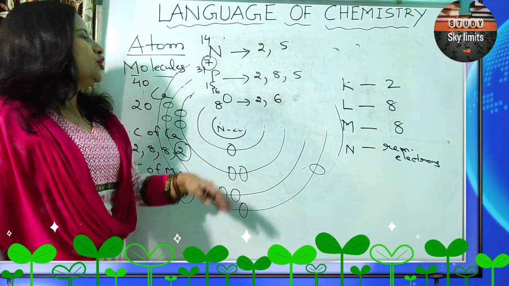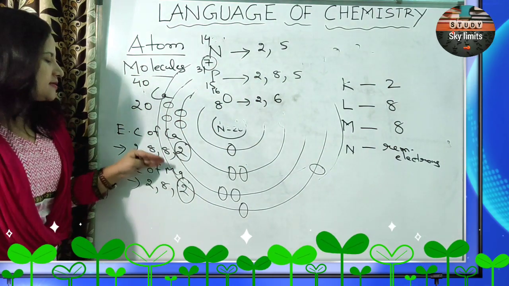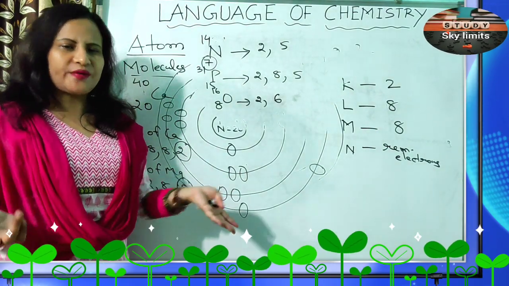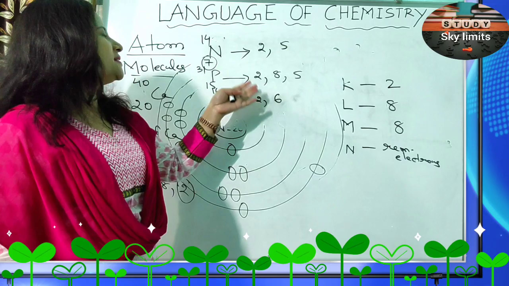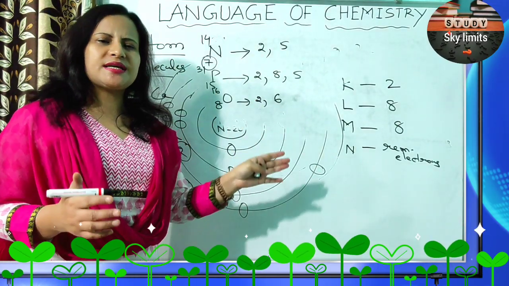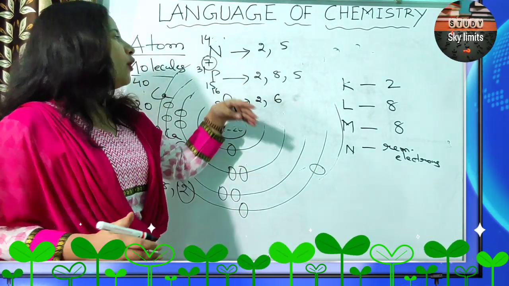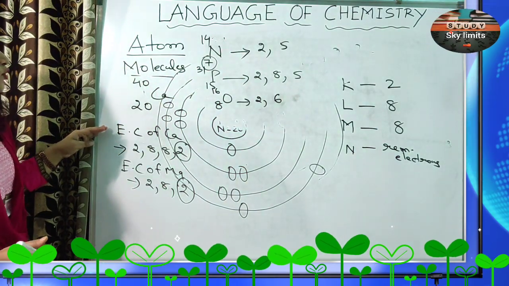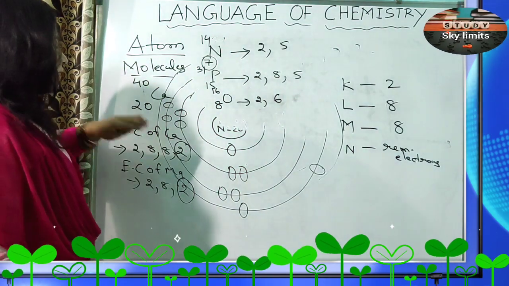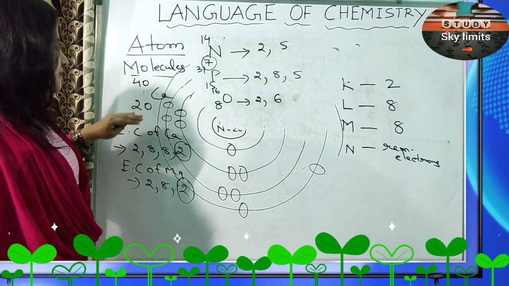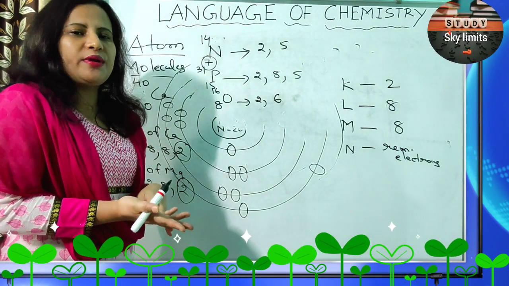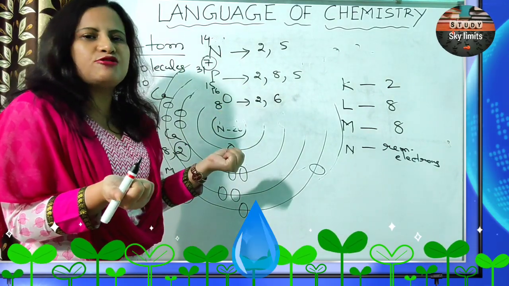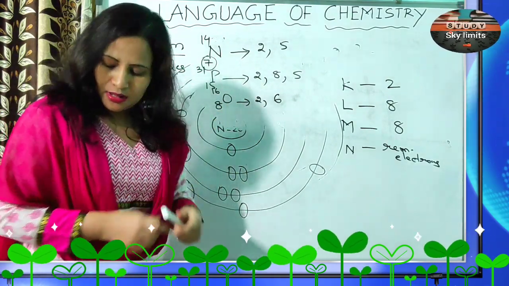So in the case of metals, the number of electrons in the valence shell is 1, 2, 3. And in the case of non-metals, it is 4, 5, 6, 7. That means a higher number of electrons in the valence shell. So from this you can conclude that metals donate electrons during a chemical reaction, and non-metals accept electrons during a chemical reaction.